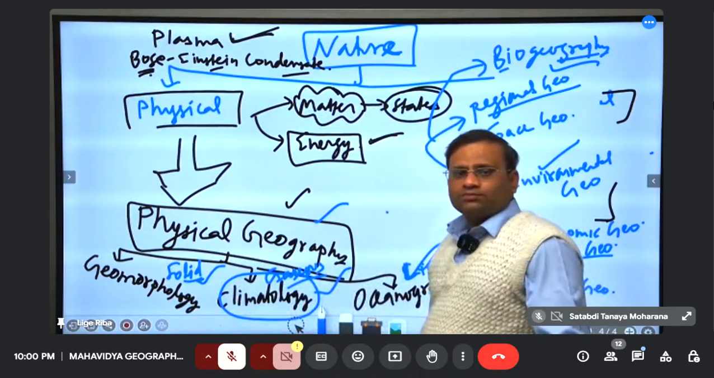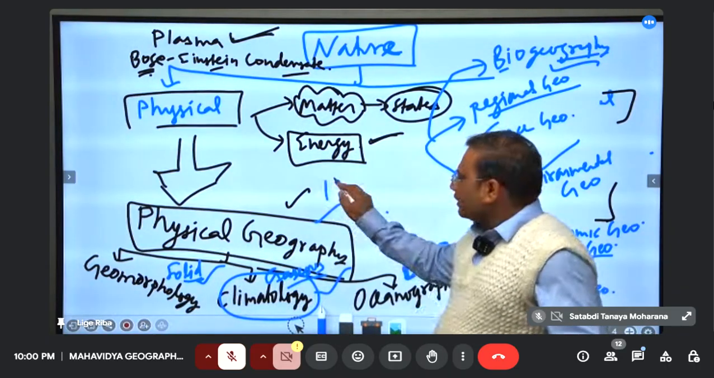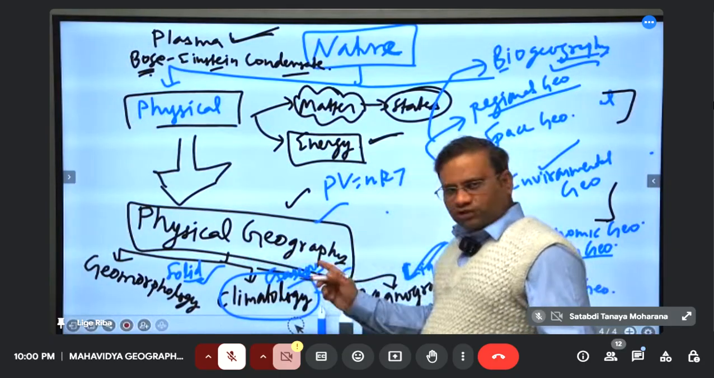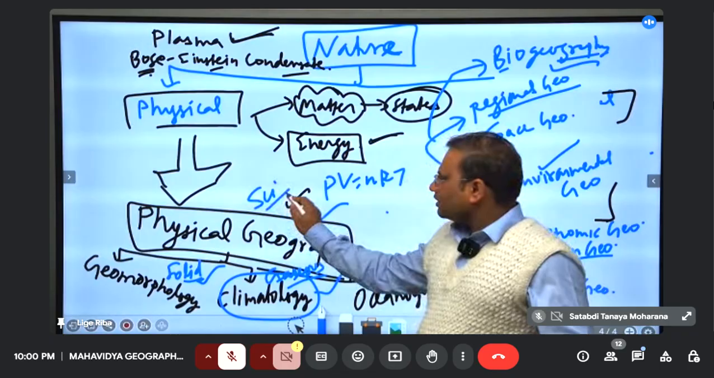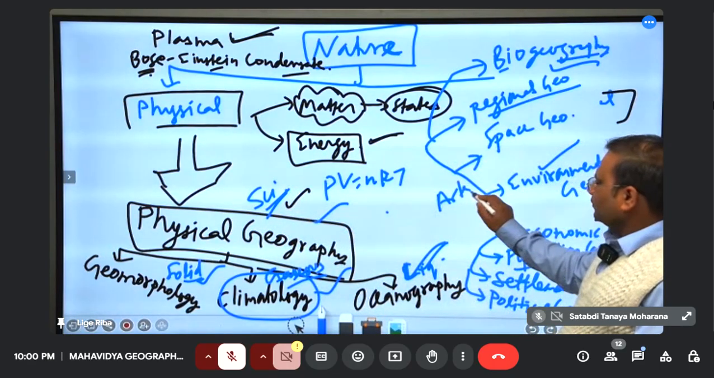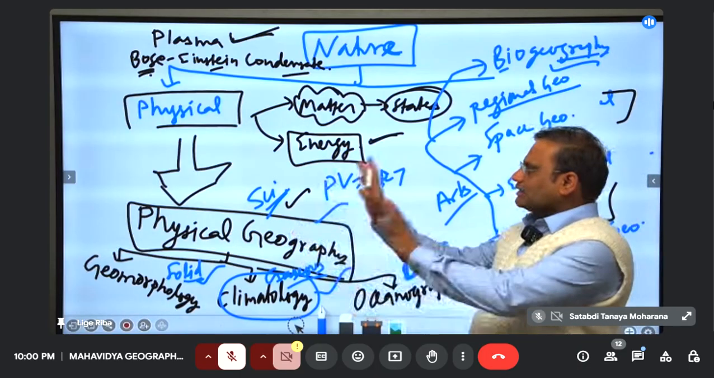Pressure, volume, temperature, PV is equal to nRT. This is a gas law. That is to be studied. It is the science part actually. This part is the science part of geography. But this part is the arts part of geography. So geography is between science and art.